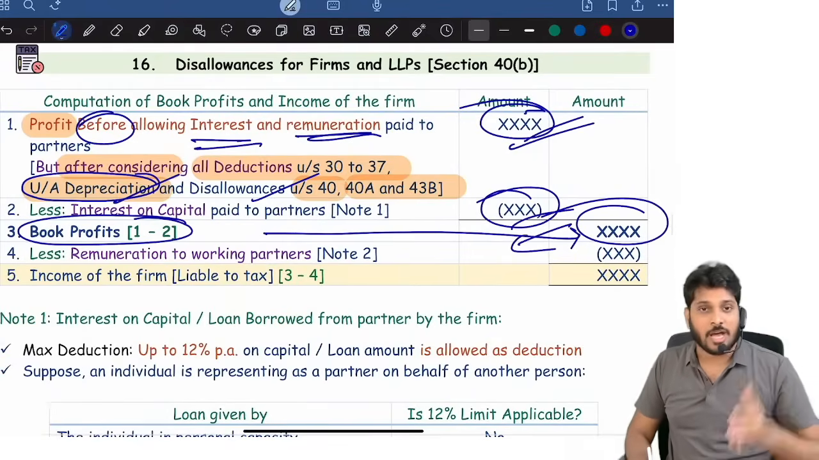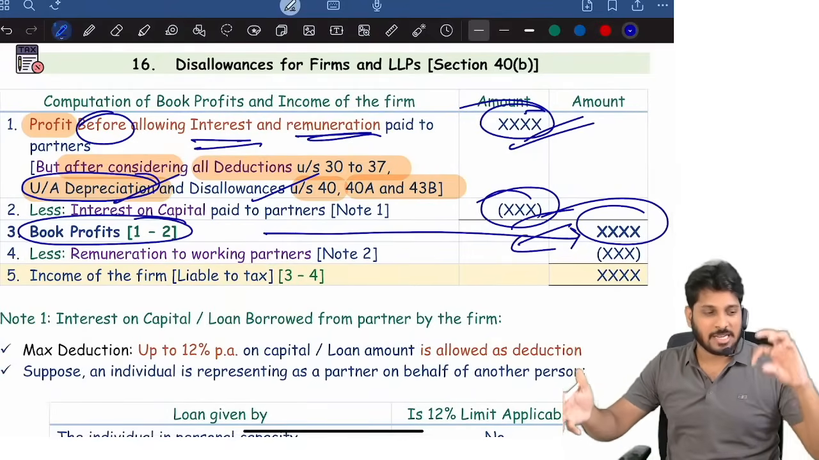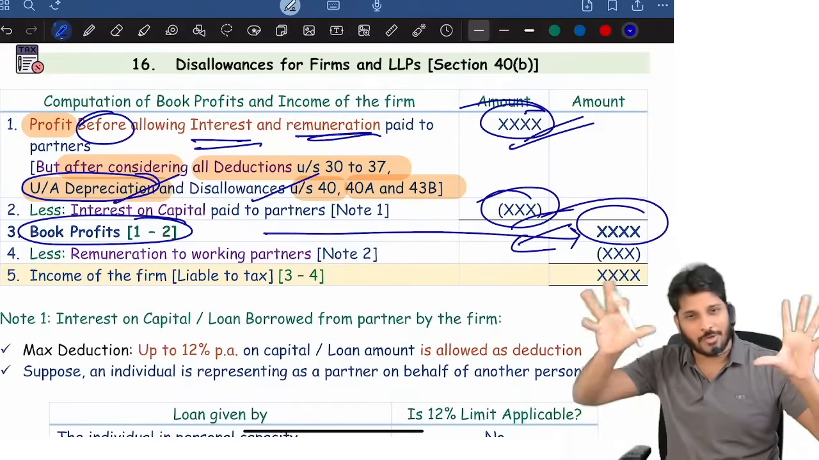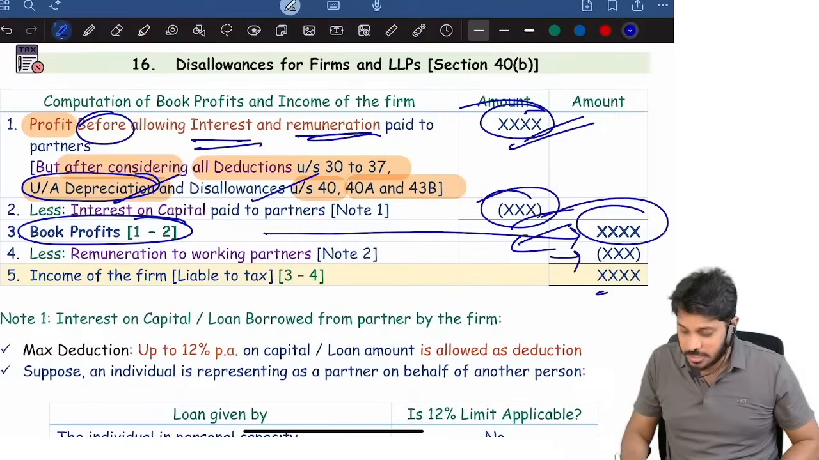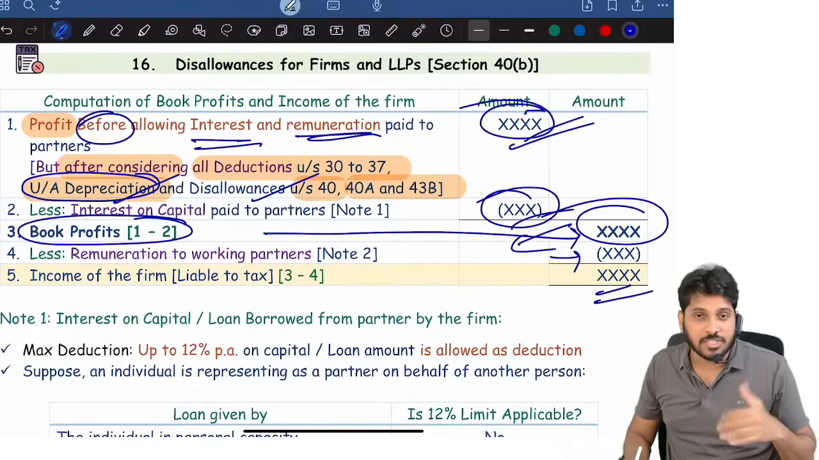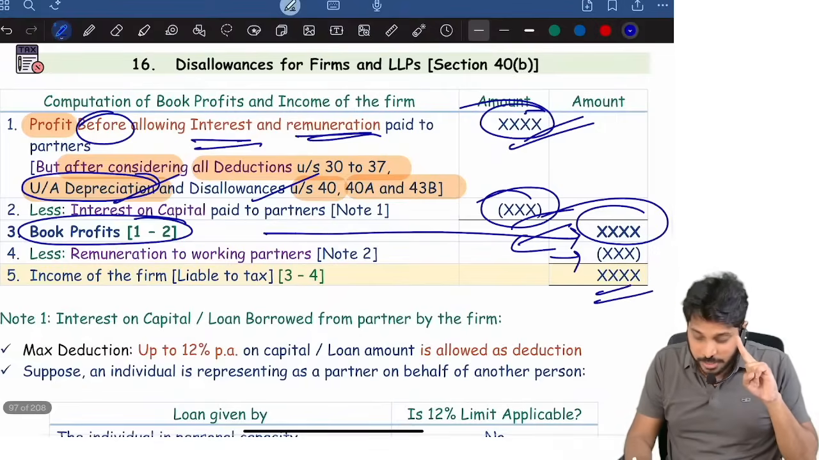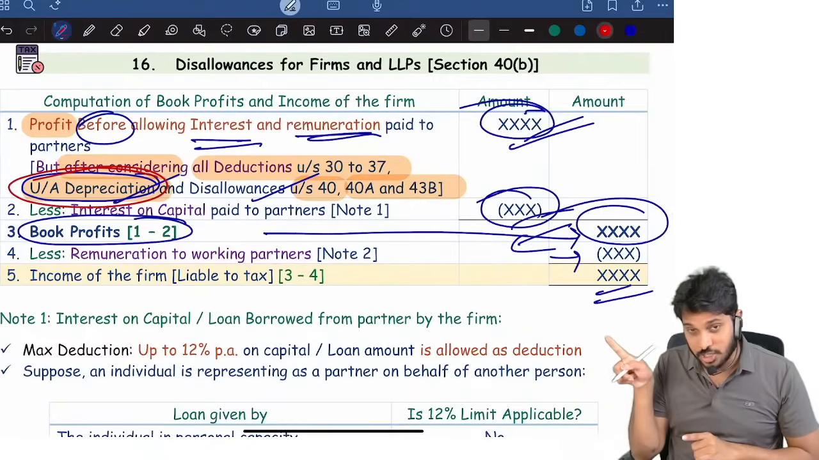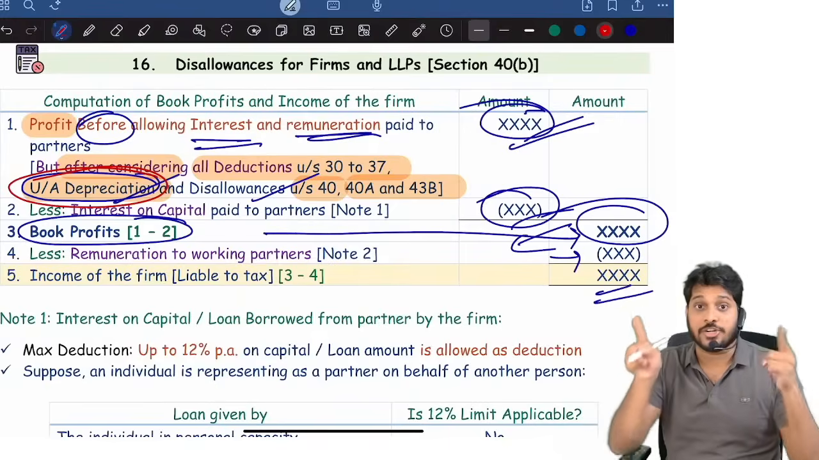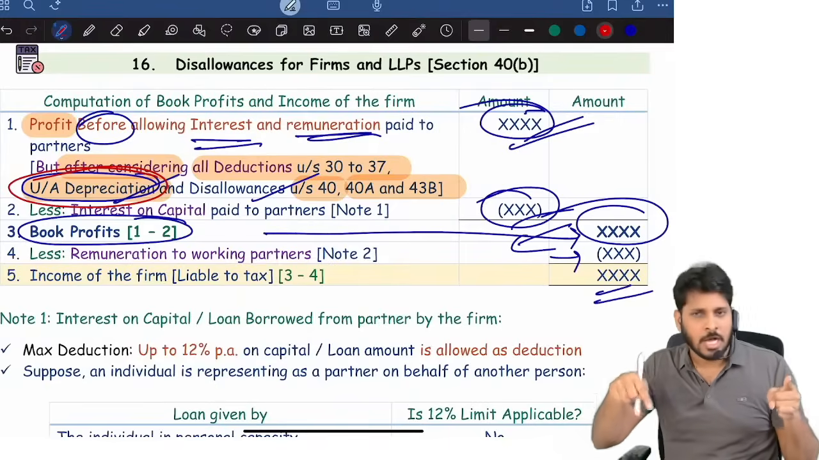On this book profit, up to 6 lakhs, and beyond 6 lakhs, 90% or 3 lakhs, whichever is more, and all that logic, I hope you know. That's how it is to be. Then eligible remuneration, then you will get the balance income of the firm which is liable for tax. Here the point I want to highlight is unabsorbed depreciation. If in the given problem unabsorbed depreciation is there, we have to first reduce it when we are computing book profit.